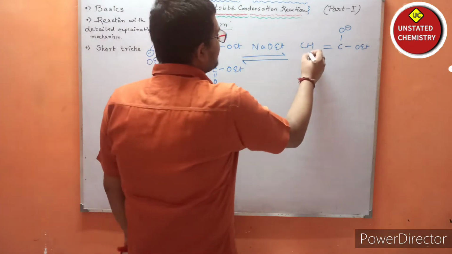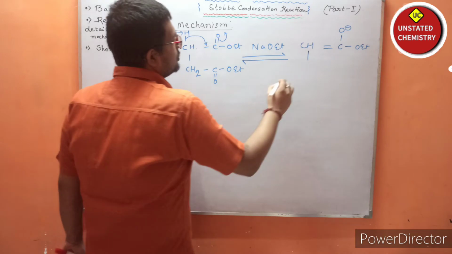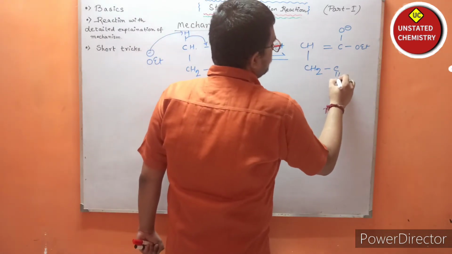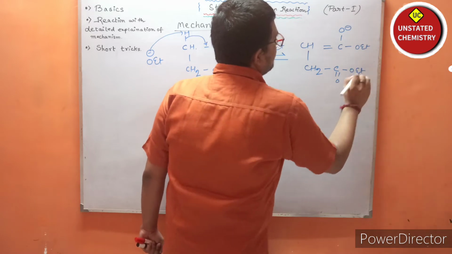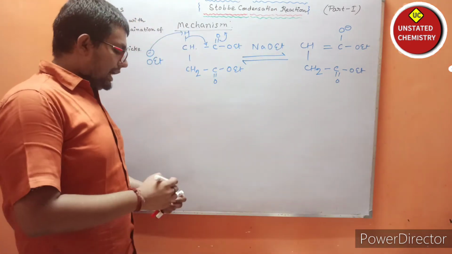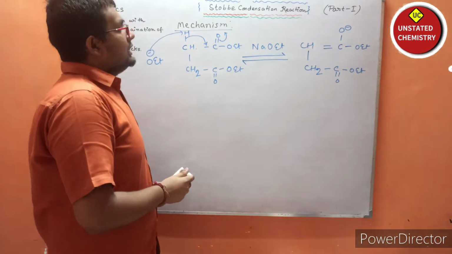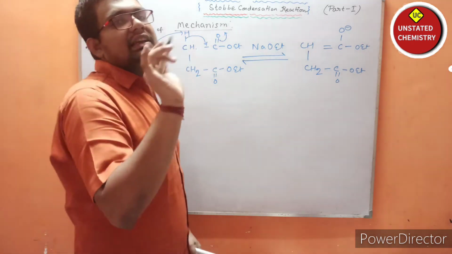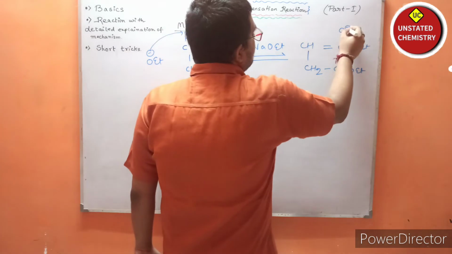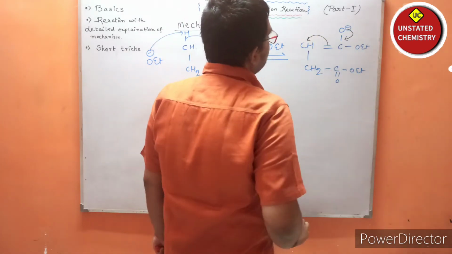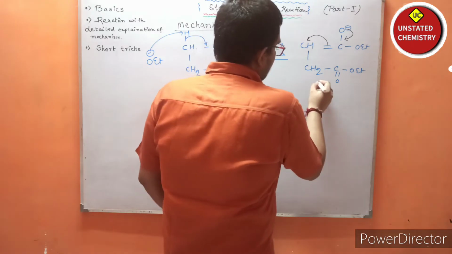Now here CH2 is present, and along with it C double bond O OEt, that is, the ester functional group is present. Now if you see carefully, one more resonating structure can be drawn. O minus can push back, and this bond will be shifted towards carbon. So what will happen?